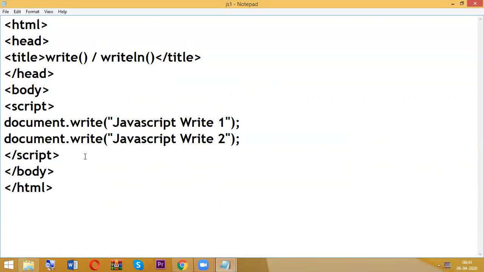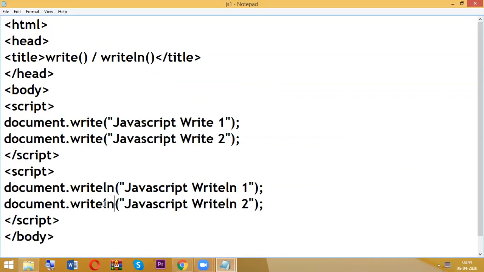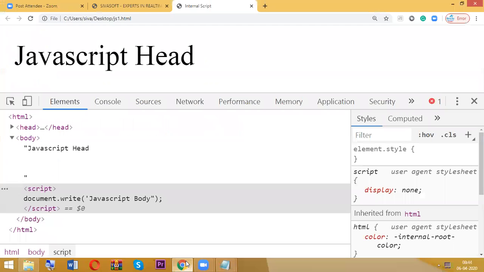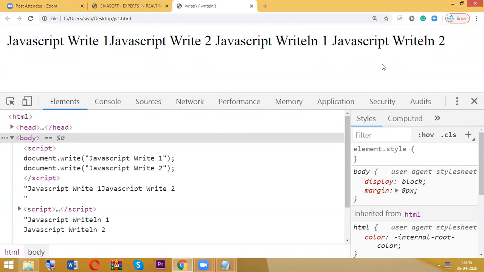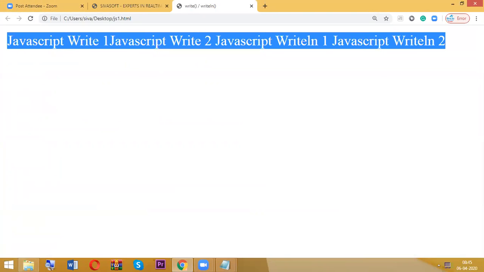To avoid confusion, I am writing this two times separately. Okay, so document.write and document.writeln. Press Control S to save. Right now, if you prefer either document.write or document.writeln, you will not find much difference. If I zoom out with Control minus, in all the cases the output is the same. Everything is going to display in the same line. Other than this there is no difference, but one small difference is there.